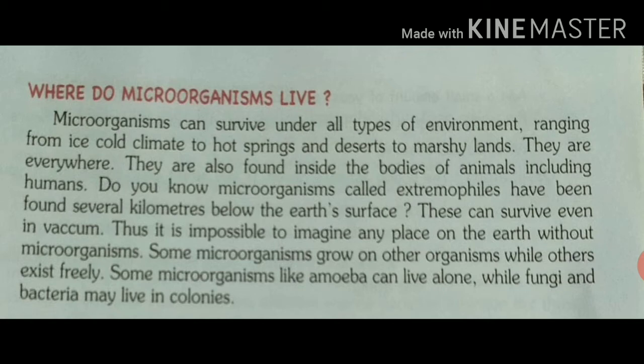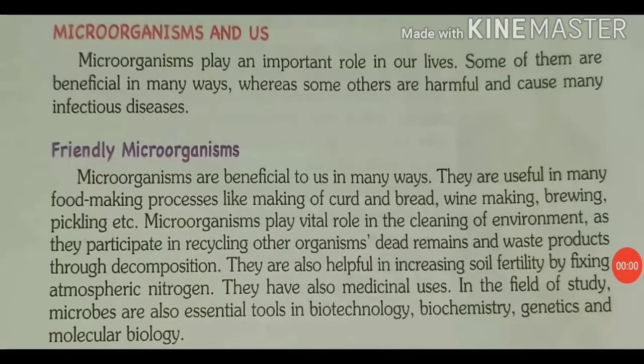They survive in extreme environmental conditions by forming a hard outer covering called cyst. The cyst is the hard outer covering which protects the microorganism even in extreme conditions. That's why they are capable of surviving in extremes.